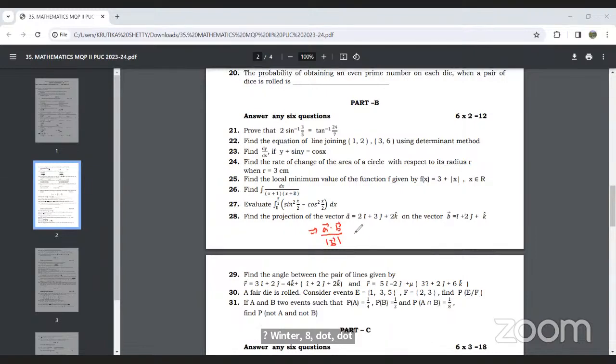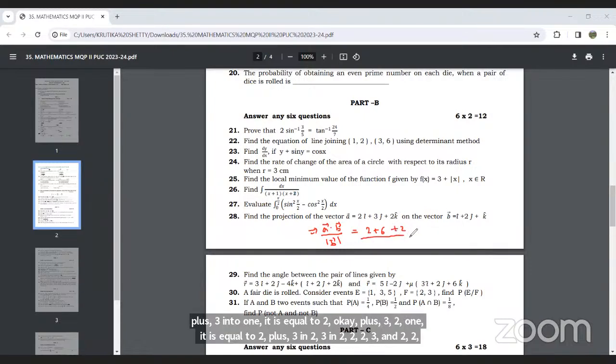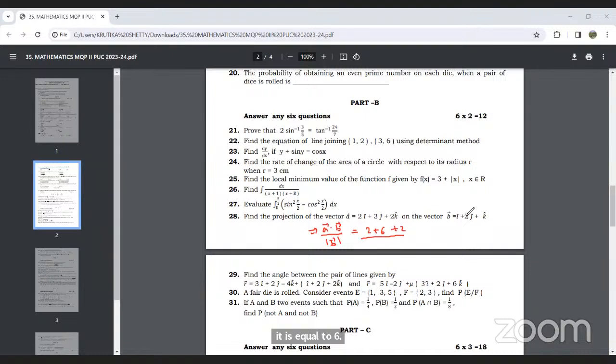So you need to take the dot product of these two. 2 into 1 is equal to 2, plus 3 into 2, which is 6, and 2 into 1 is equal to 2, divided by mod of B, 1 square plus 2 square plus 1, it will be root 6. On simplifying, we get 10 upon root 6.